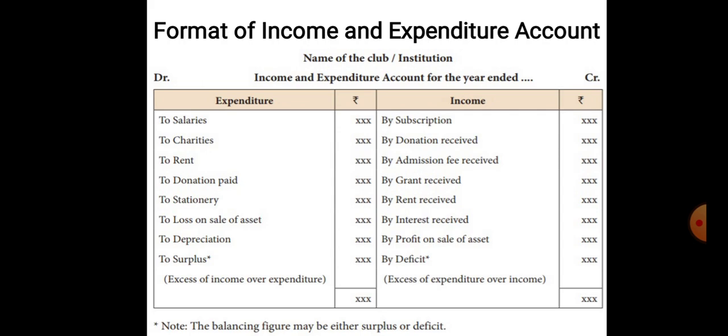On the debit side you will be getting, at the top, to salaries.